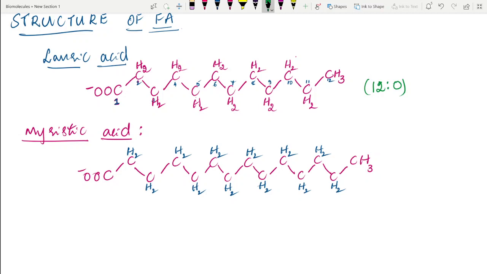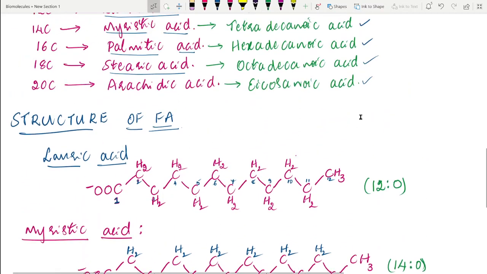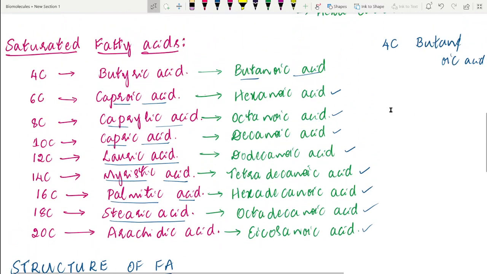So we represent lauric acid as 12:0. Similarly, myristic acid, being made up of 14 carbon atoms and no double bonds, can be represented as 14:0. Now, along with me, let us write the shorthand form of these fatty acids.